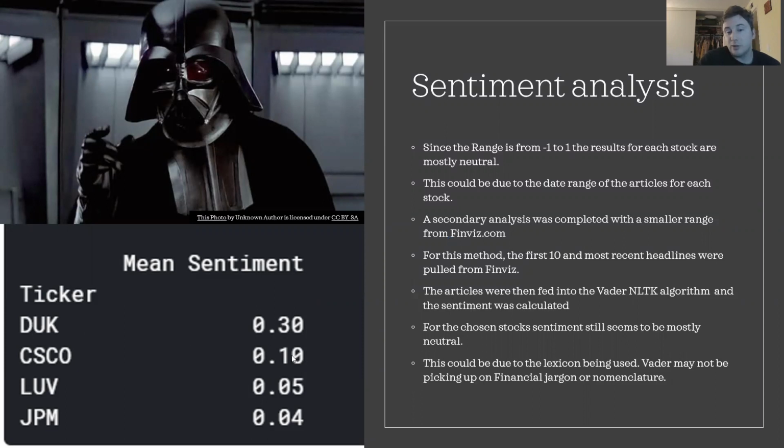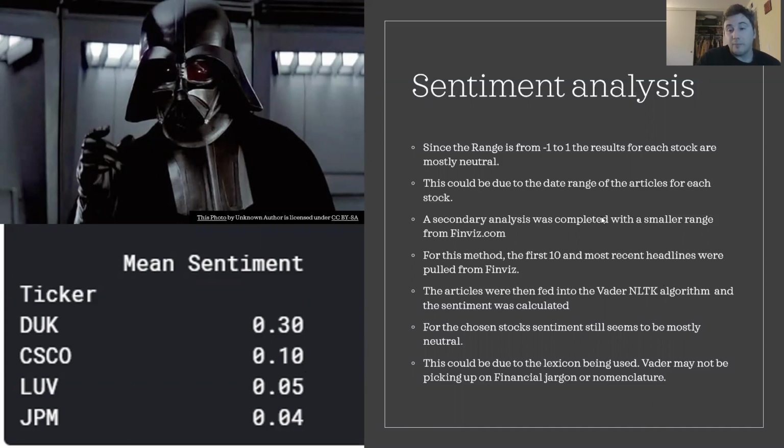So Duke here, we had a result of 0.30, so it's getting a little bit more positive, but really not quite what I expected. Still close to neutral, or closer to neutral than it is to positive or negative. Same with Cisco Systems, Southwest Airlines, and JP Morgan Chase as well.